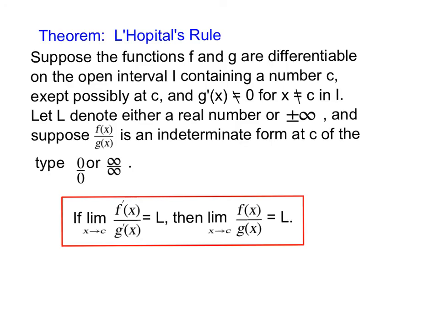All right, so here's L'Hopital's rule. That was not made by L'Hopital, but by Johann Bernoulli. If two functions are differentiable except possibly at c, and the derivatives are not equal to 0, then if you get an indeterminate form, 0 over 0 or infinity over infinity, what you can do is take the derivative of the numerator, the derivative of the denominator, and then take the limit. And it'll be the same limit. Now notice here, it's the derivative on the top, the derivative on the bottom. It's not a quotient rule.